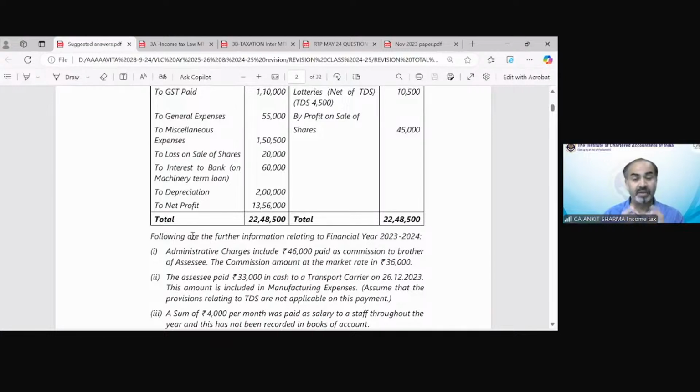minutes. And please try to solve those points in the starting which you know how to solve. If there is any confusion regarding any point, then please solve that point at last. So just try to find out the points which you are sure, which you are very confident that yes, you know how to solve these kinds of points, or what is the exact solution, or what is exactly the treatment of these points. So those points you should consider first in the solution part, and in the last you should attempt those parts which you are not that sure. Attempt the full question, but please make this strategy that the important points we need to discuss initially.